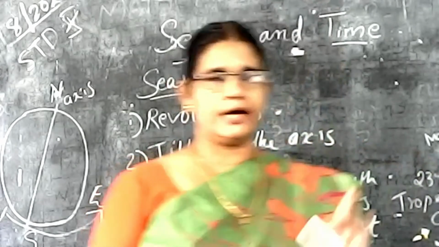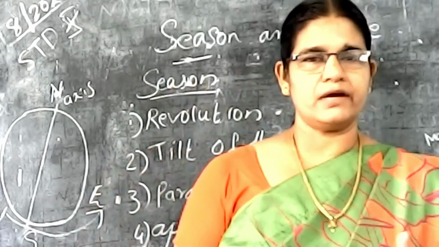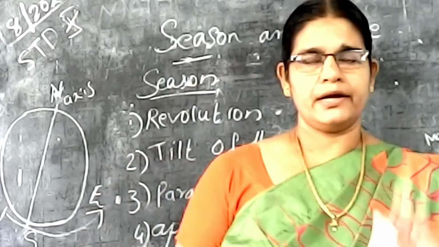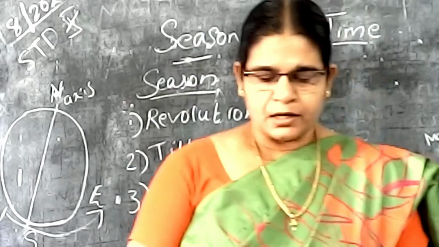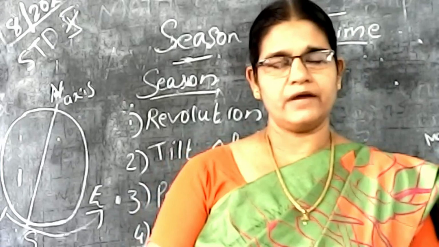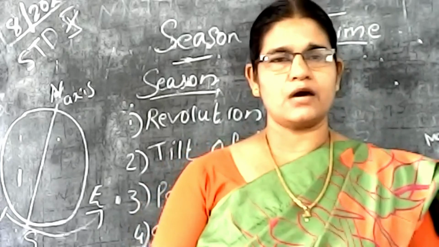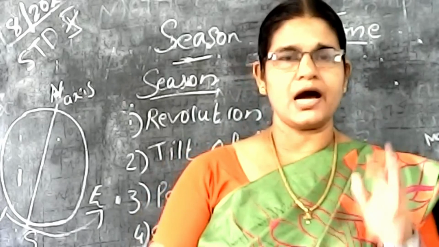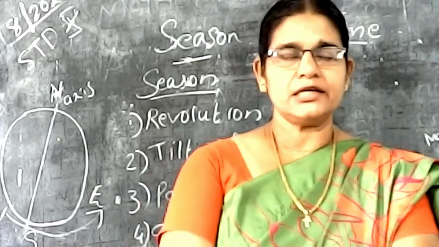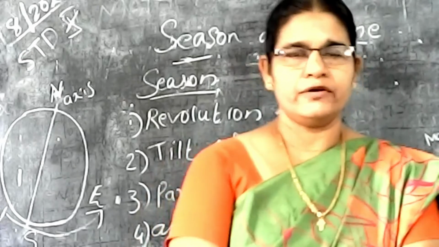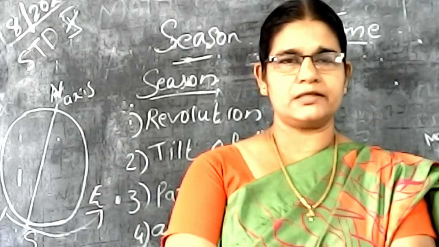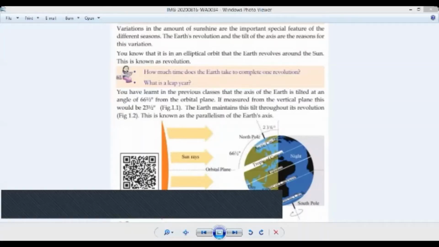Then the movement of the earth, one is the revolution and another one is the rotation of the earth. Two topics, I thought that you already understand these two topics. Okay. Then next is the tilt of the axis. What we are studying is how the seasons occur on the earth. First we studied the revolution, and the second topic is the tilt of the axis. Okay, what is the tilt of the axis? Then all of you look at the screen. Tilt of the axis means the inclination of the axis of the earth.